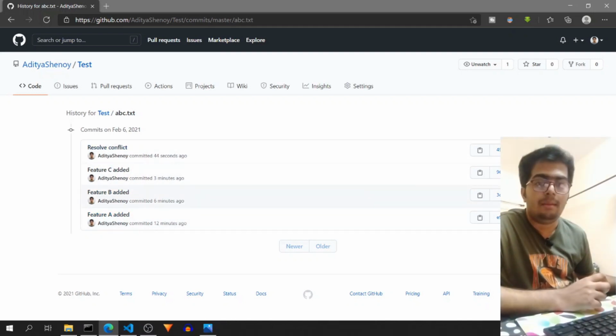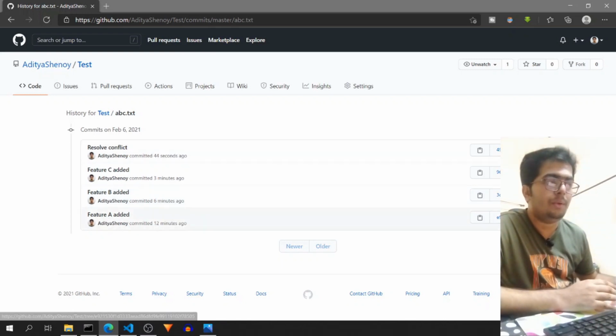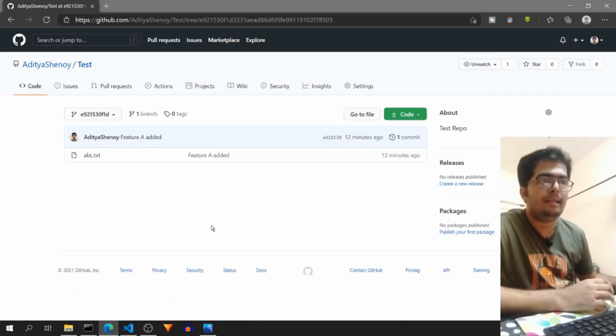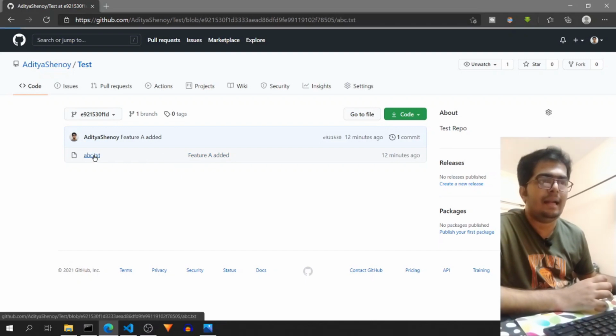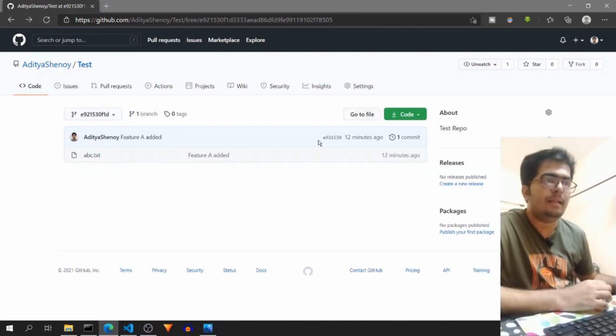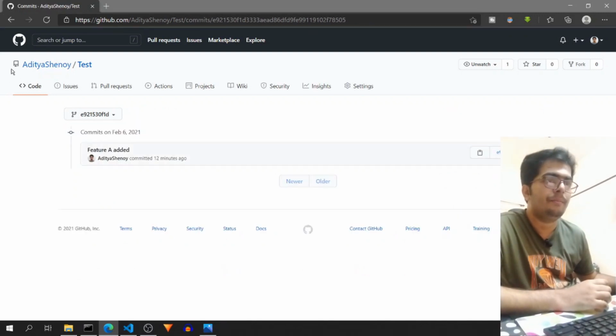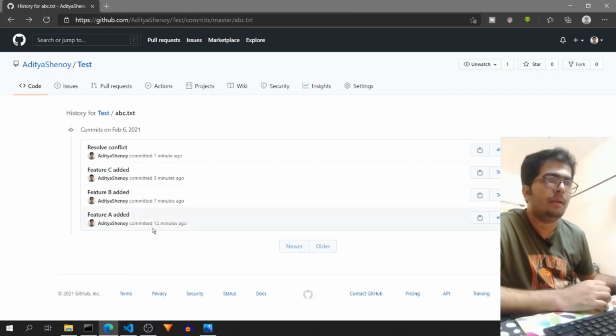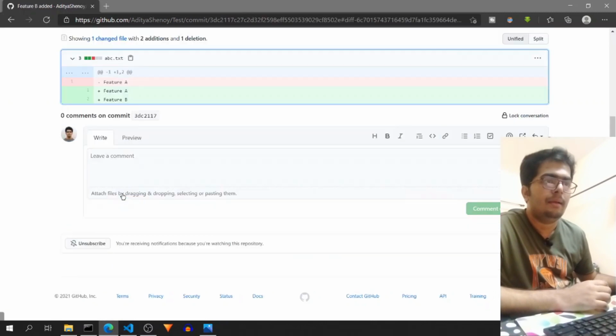The main part of version controlling is that you can see what the code was at the stage of the commit. So at feature A added, it had just feature A. Similarly, if we go to feature B, it will show you all the lines that were changed.